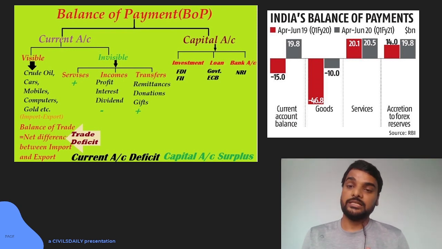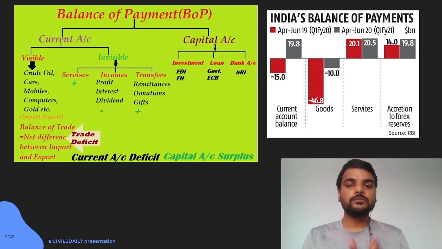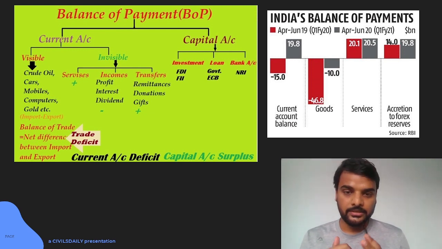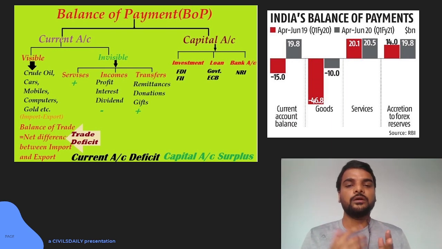But it is later balanced by the capital account, that is investment, FDI and FII. We know that we have more FDI and FII. Then you have loans, the government borrowing from foreign banks, the World Bank, external commercial borrowing that happens through multilateral banks or foreign governments, then NRI deposits in India.